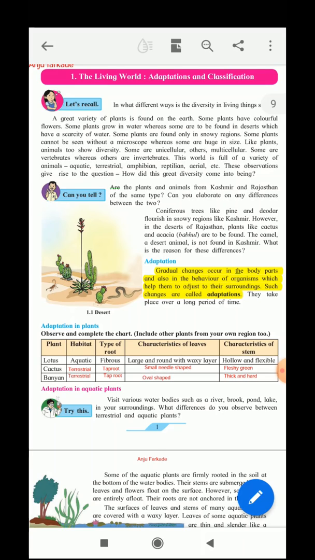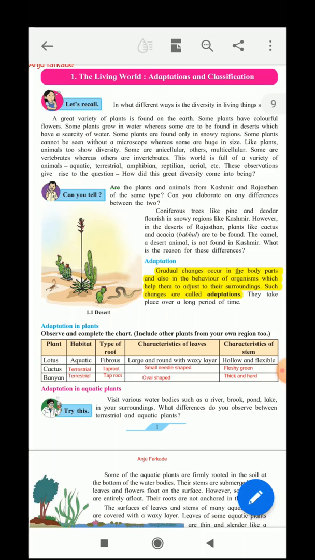In the same way, the animal found in the desert is the camel. That camel is not found in Kashmir. So which animals are found in Kashmir? Polar bear, yak, and silver fox, these animals are found in Kashmir. So what is the reason for this difference in plants and animals in different regions?